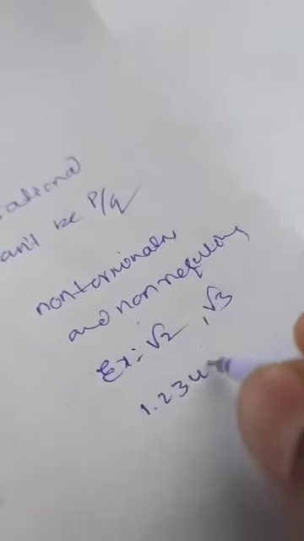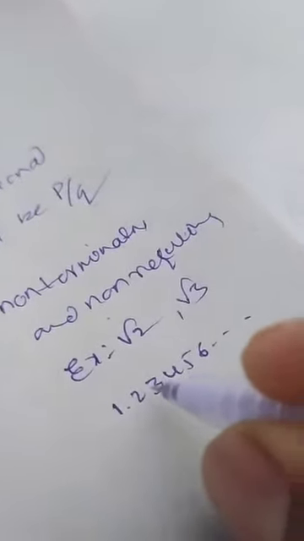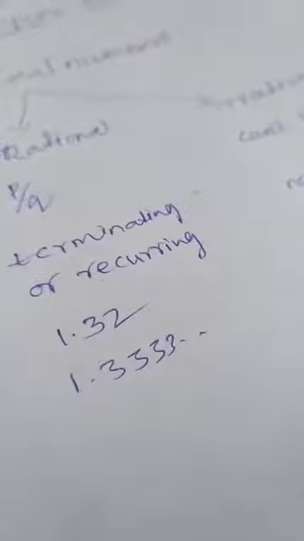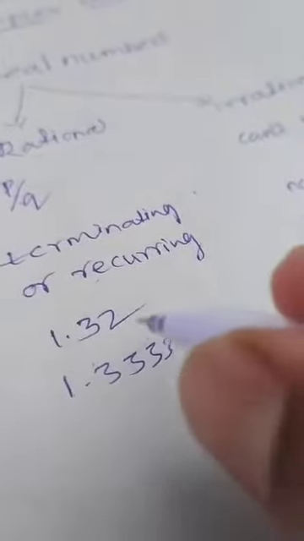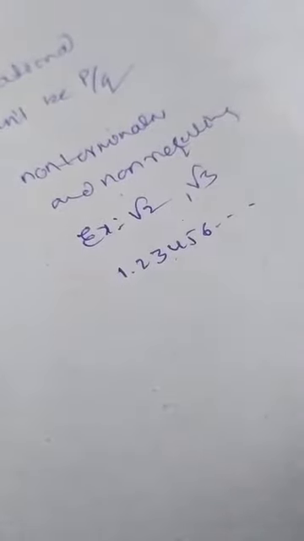Suppose decimal numbers are given like 1.123456, and so on. Here, after the decimal point, the digits will not repeat and will not terminate. This type of number is called an irrational number. And in decimal form, if they are terminating or recurring decimals, suppose 1.32, this is a terminating decimal. 1.33333, this is a recurring decimal. So these are rational numbers. They can be expressed in p by q form, and those other numbers cannot be expressed as p by q form. They are irrational numbers.